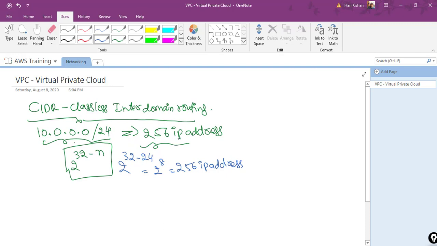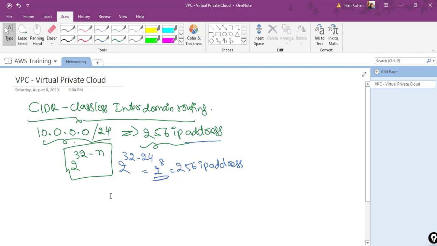Okay, so what it does is it virtually isolates the network. For that purpose, we create this CIDR range. So these are the IP addresses. In these IP addresses, we will not get all the 256 IP addresses.